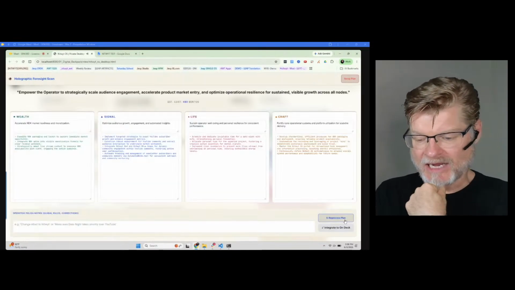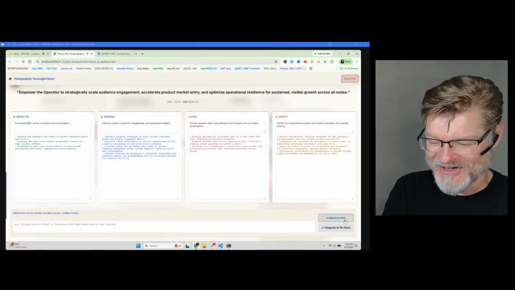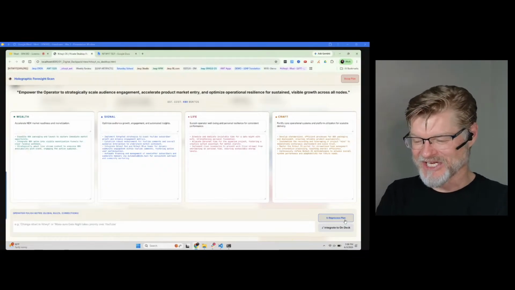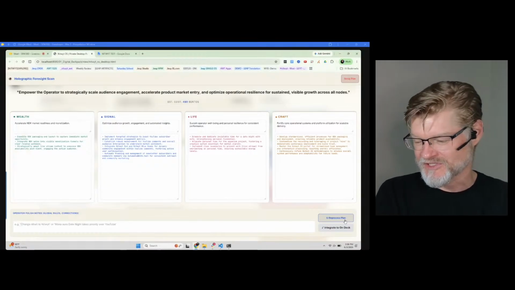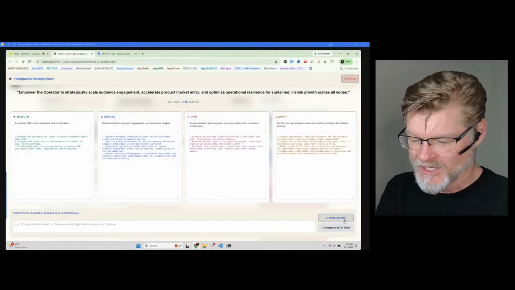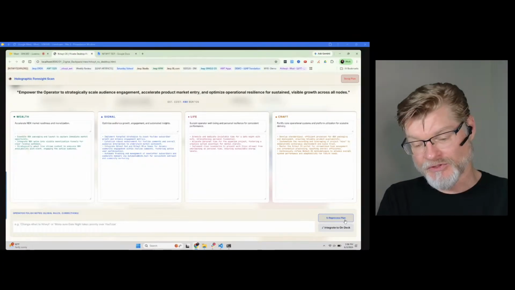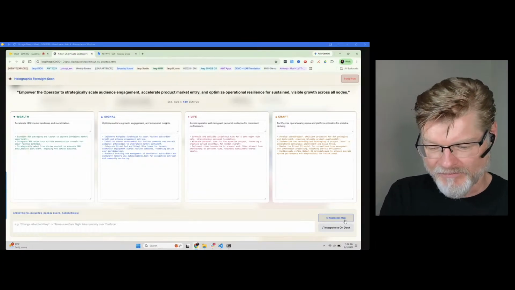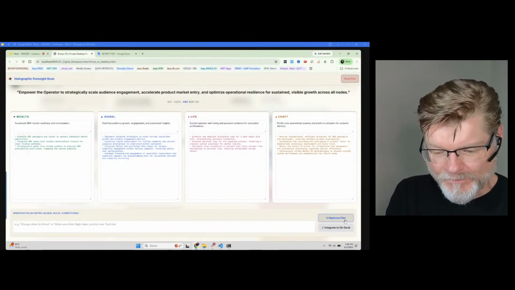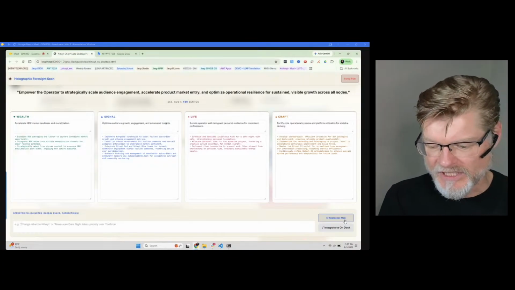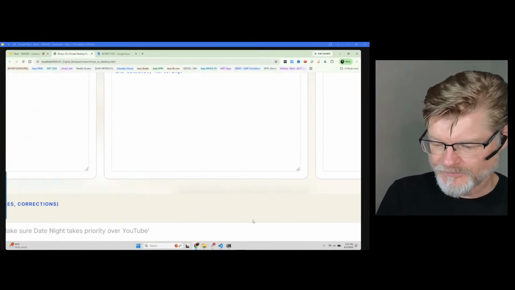All right. Empower the operator to strategically scale audience engagement, accelerate product market entry, and optimize operational resilience for sustained visible growth across all nodes. Yes, 480 bentos. So we've reduced the cost. That's interesting. I'll figure out how that bento system is now working. So there's our NDKs. Let me just zoom in again. We'll make sure everybody can see.